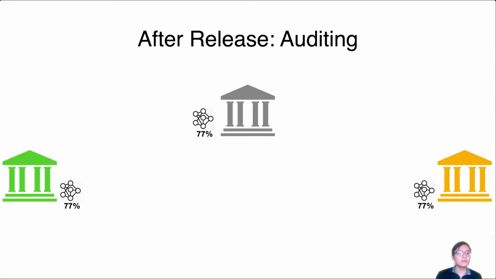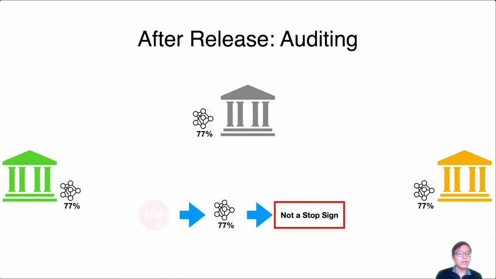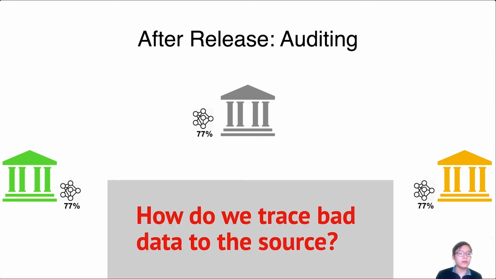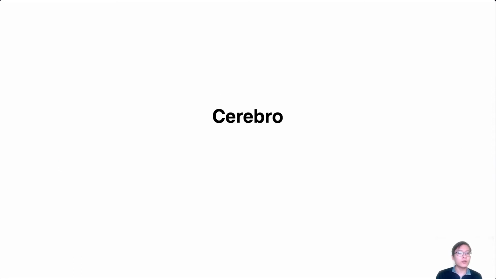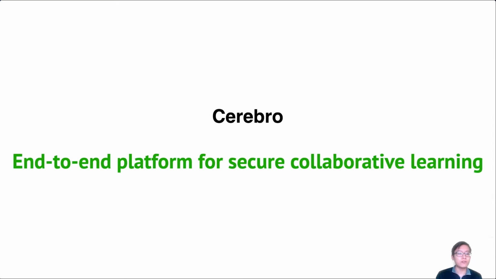Now that we talked about policies, let's talk about auditing, which occurs after a model has been released to the parties. So now let's say the banks receive the resulting model from their collaboration, and Alice deploys the model into production. Let's say that she observes a series of mispredictions, such as mispredicting a stop sign, and begins to suspect that a backdoor has been inserted into the model. Alice would like to audit other parties' private data to figure out the source of the problem. In this case, how do we trace back the bad data to the source, especially in the context of secure computation, in which the input data used to train the model is kept private? We introduce Cerebro, an end-to-end platform for secure collaborative learning.